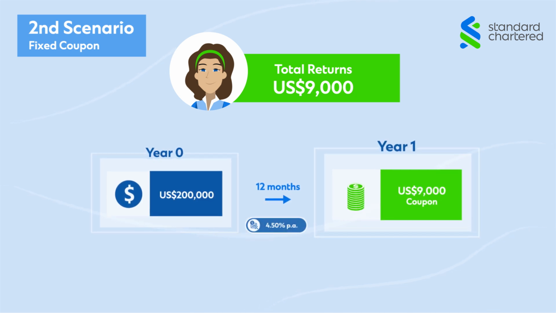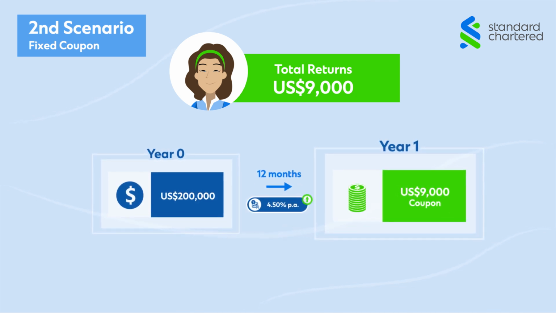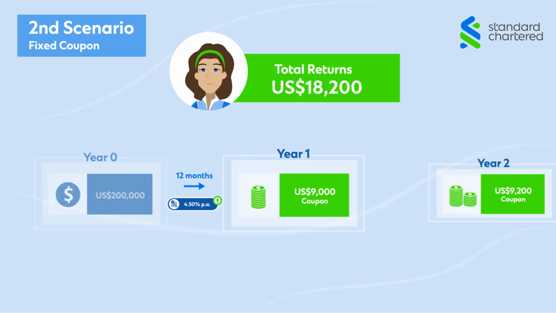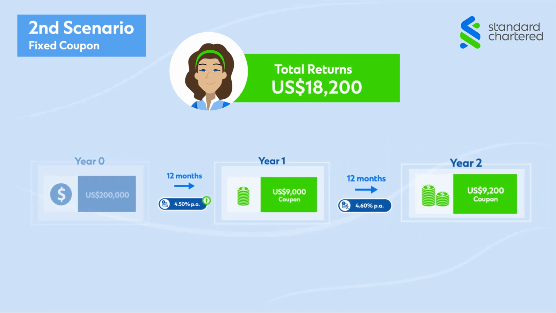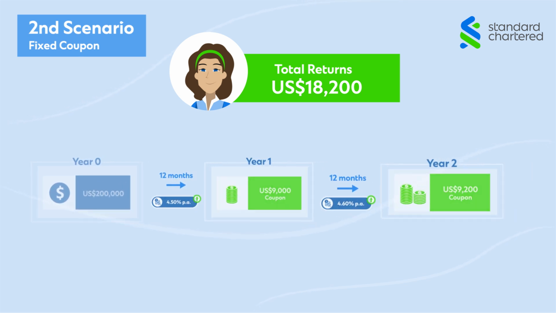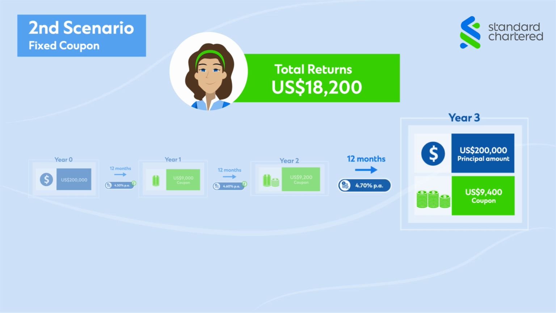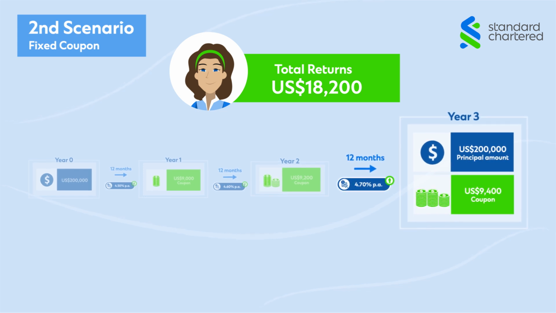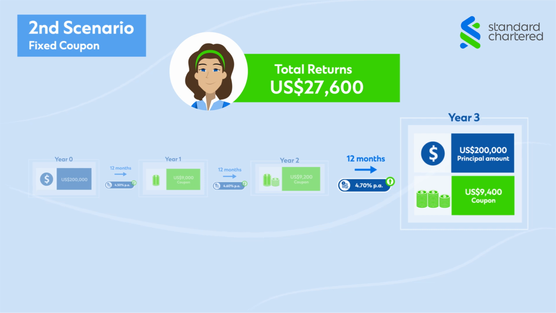At year 1, the fixed coupon paid is at 4.50% per annum. At year 2, the fixed coupon paid is at 4.60% per annum. At year 3, the fixed coupon paid is at 4.7% per annum. Ms. Lee will receive a total of $27,600 in coupon across the tenure of the note and her $200,000 principal amount if she holds the product to maturity.